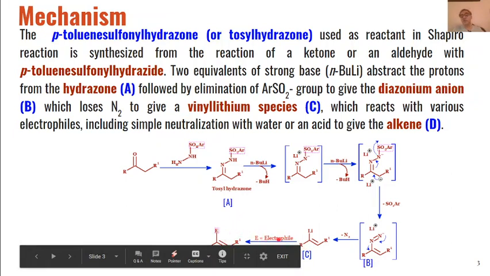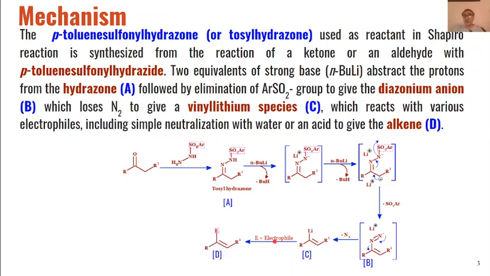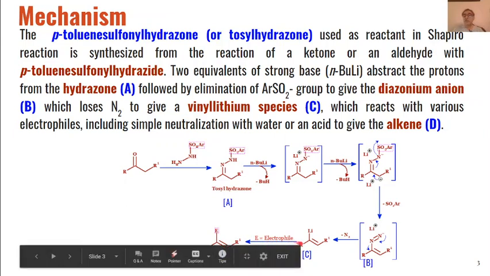And if this electrophile is hydrogen, then this E will be H. So depending upon the type of electrophile, we will get the type of alkenes. So when we use water for neutralization, then this E will be equal to H. H will be abstracted from that water as an electrophile, and H positive will replace this lithium, and we will get alkenes as the product.